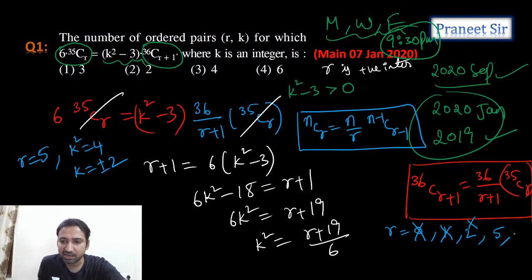So R can't be 5 again. You should take 11. Can we take R is equal to 11? Why? Because R plus 19 should be a multiple of 6. So that means plus 6 we can add. So if you add plus 6, 11, no. 17, no.